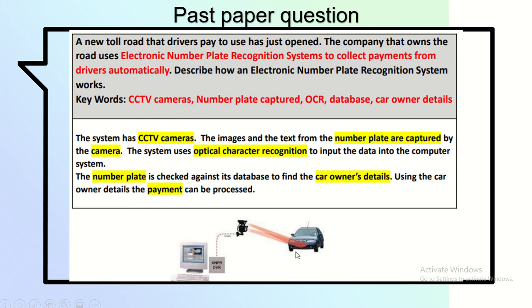The number plate is going to be checked by the CCTV camera. The images and the text will be captured. OCR, optical character recognition, will take place, and the data will be input into a computer. This number plate will then be checked against the database to find details of the owner of this car, and his saved credit card details or such will be there, and then the payment can be processed or added to his account.